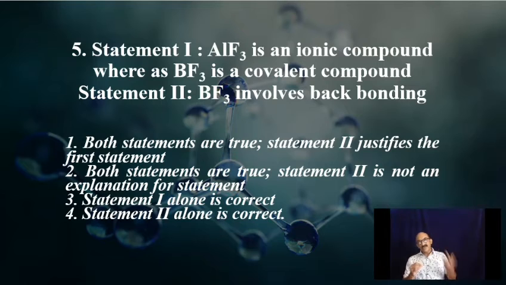Then what should have been an explanation? This is because aluminium is more metallic and prefers to form ionic compounds, whereas boron is less metallic in character and so prefers to form covalent compounds. That's the explanation. So both statements are correct, but the second statement is not a proper explanation for the first statement. So our answer will be 2.